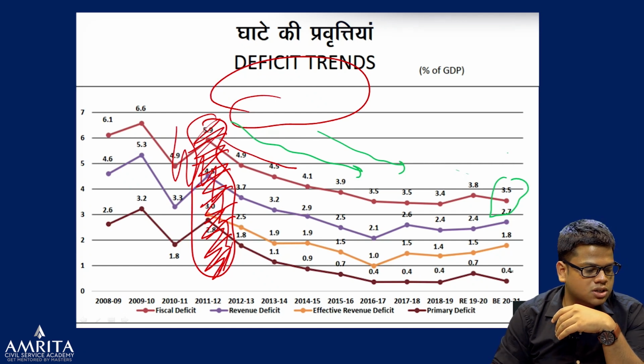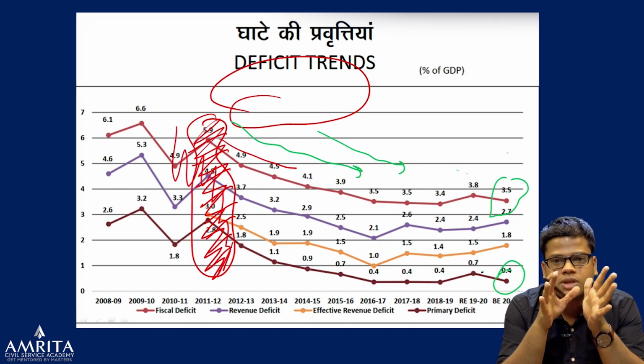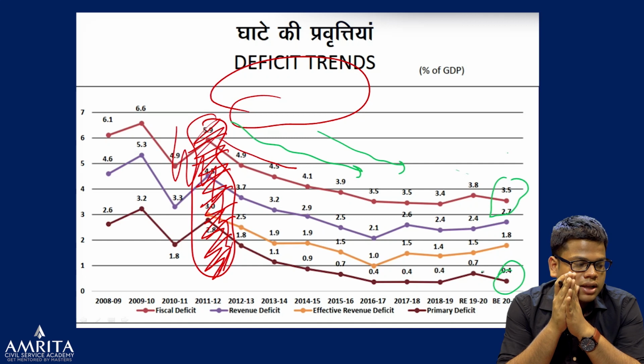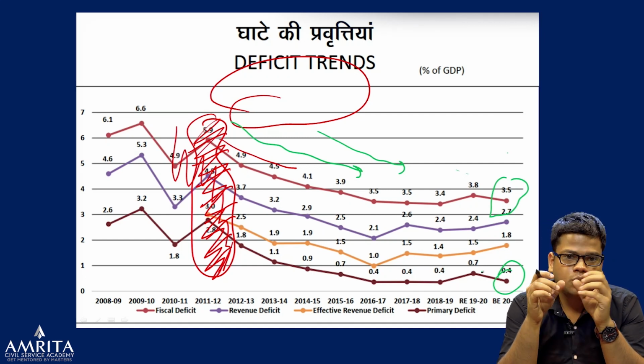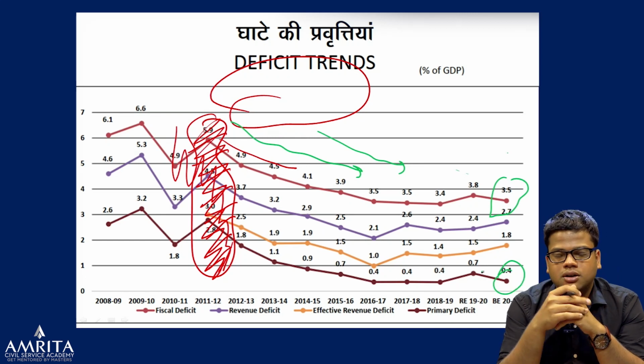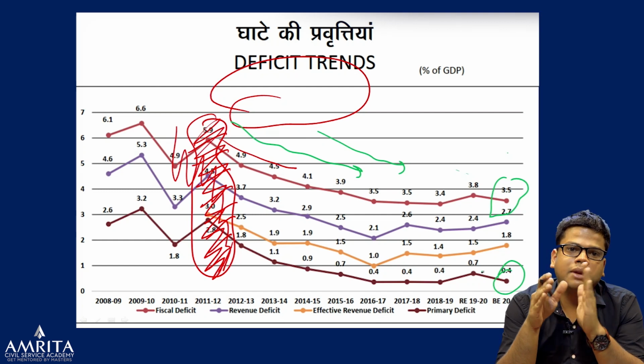Ultimately, they want to reduce this primary deficit to zero. The vision is to reduce at least the primary deficit to zero, and this effective revenue deficit also to zero. So for that, you need to see the N.K. Singh recommendation. Just write, copy that N.K. Singh recommendation, what he has given for the FRBM Act.